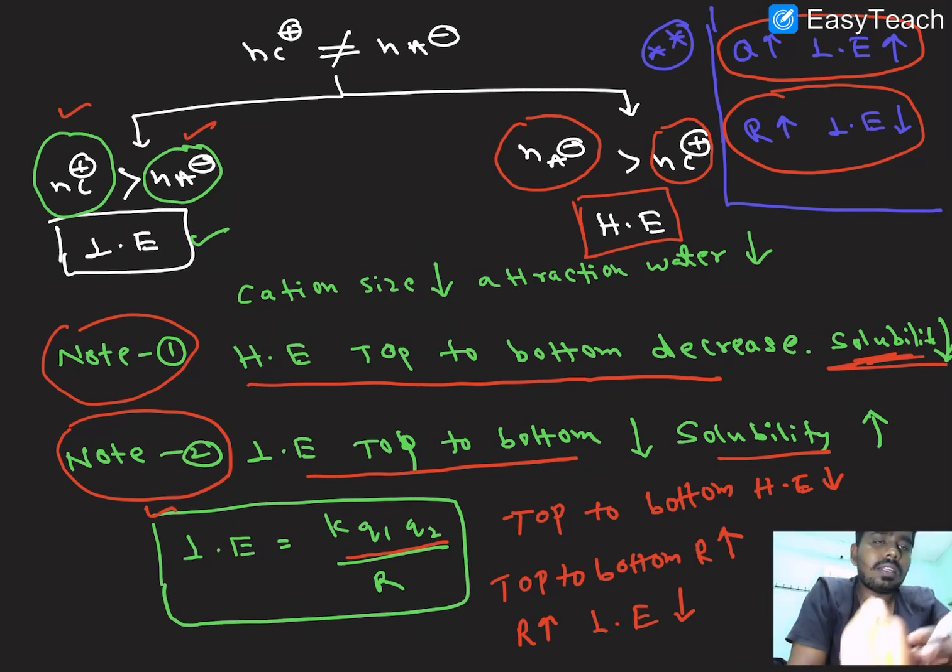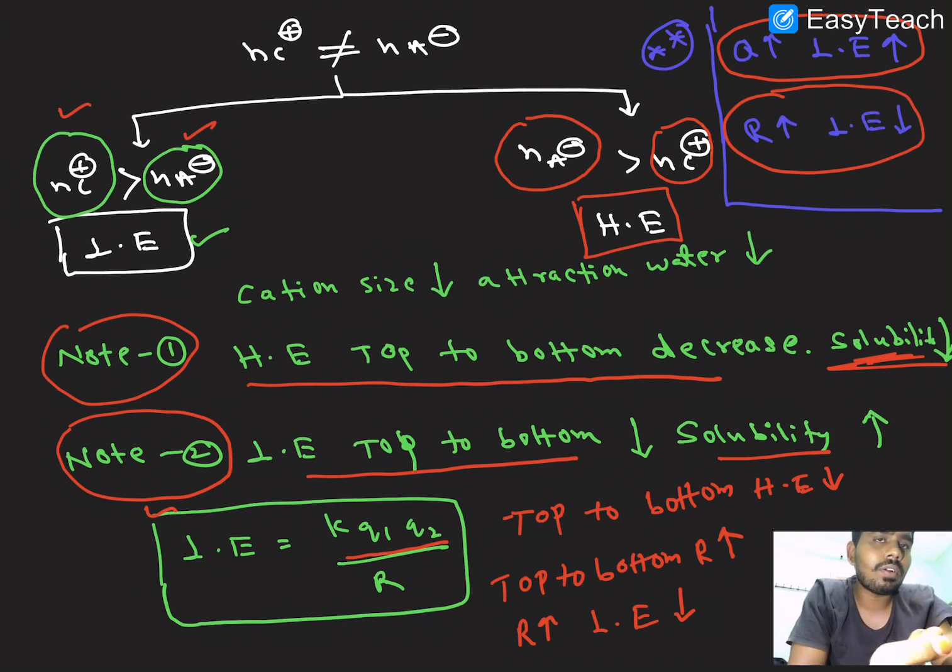If we are seeing small size anions, we have to decide based on the lattice enthalpy. Next, for large size anions, we again classify into two types. When the number of cations equals the number of anions, we have to see the hydration energy.